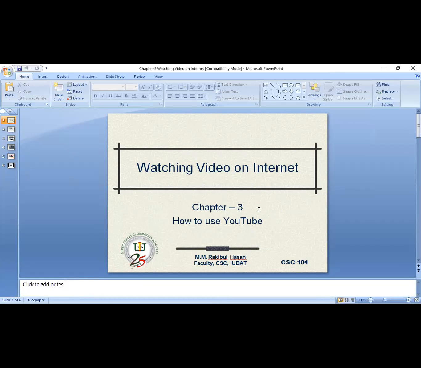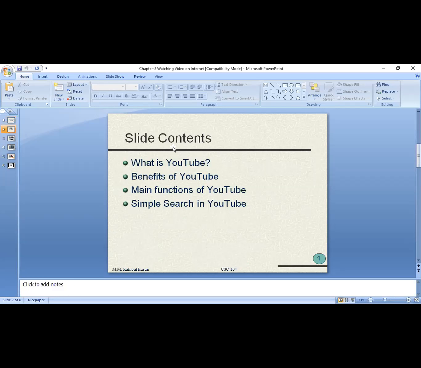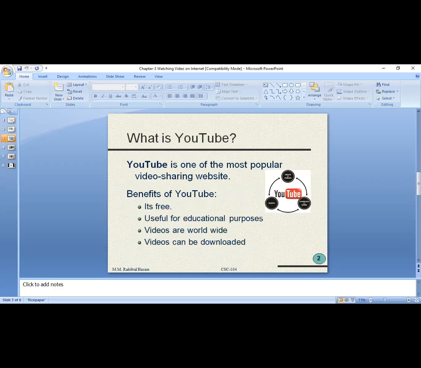That means how we can watch any video on the internet. Especially in this chapter, we're going to discuss YouTube, how we can use YouTube. I'm going to give you some information about YouTube. In this chapter, we're going to learn what YouTube is, the benefits of YouTube, the main functions of YouTube, then simple search in YouTube. So let's start.